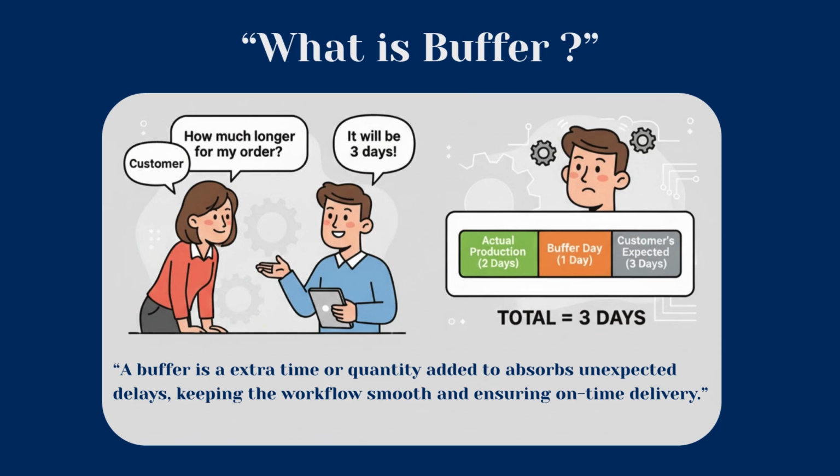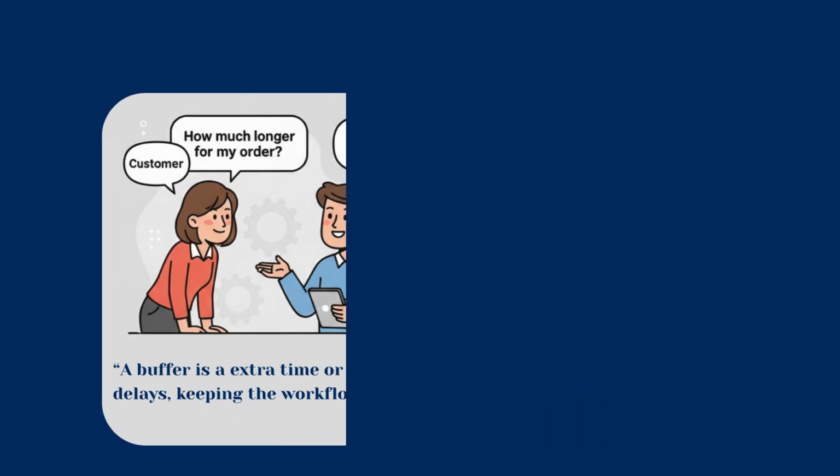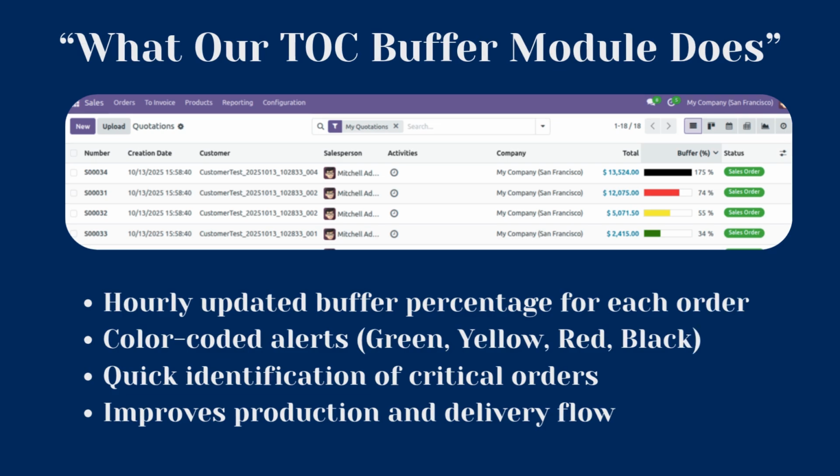For example, if an order needs 2 days to produce and we add 1 buffer day, the total becomes 3 days. This extra buffer ensures we can still deliver on time, even if minor issues occur along the way. In short, a buffer protects the flow, not the task. In our module, every sale order is dynamically linked with buffer tracking.